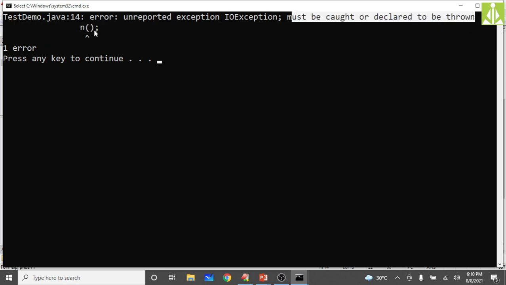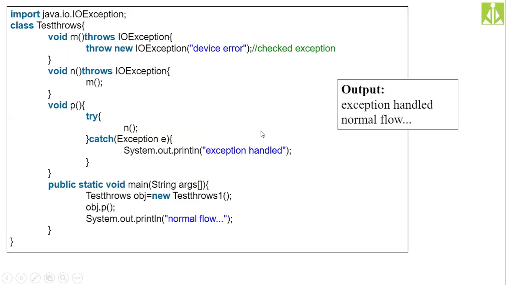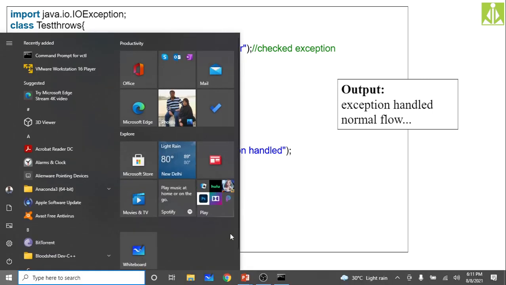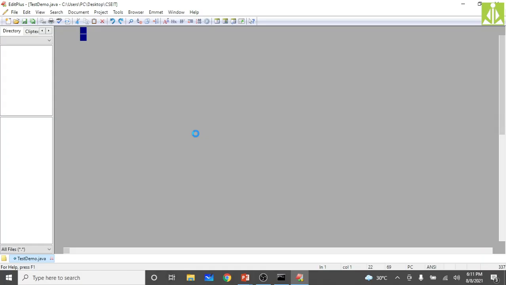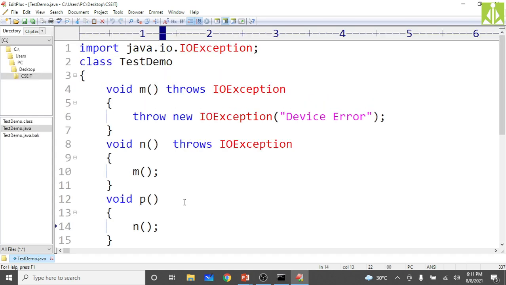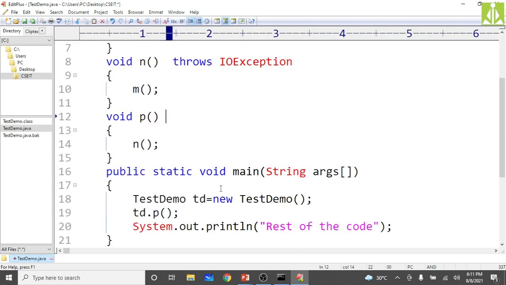Okay, N is throwing to P and P received, and P is also throwing to main. Sorry, I closed my Edit Plus. So what we have to do here, you simply put throws IO exception.